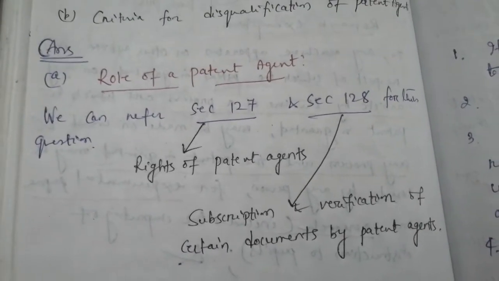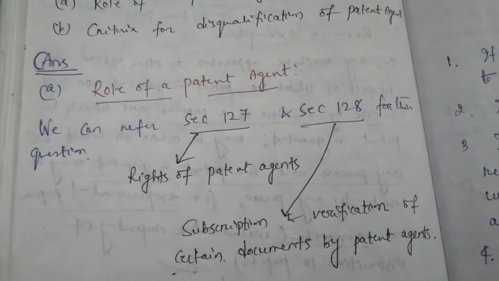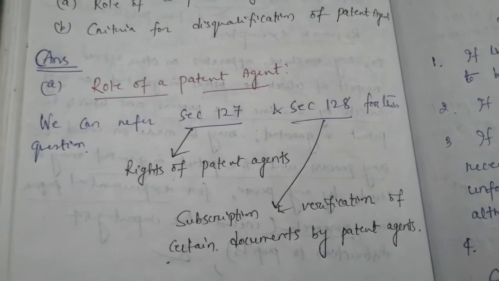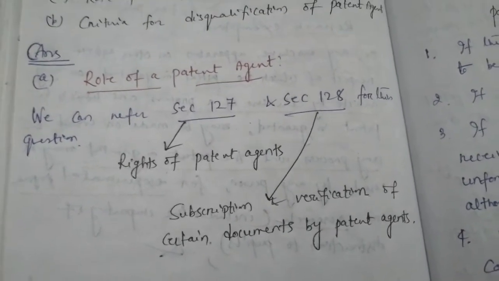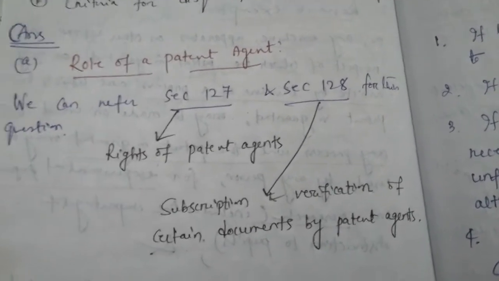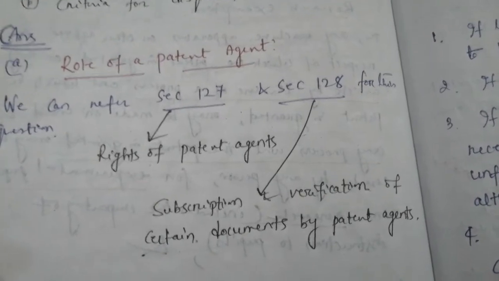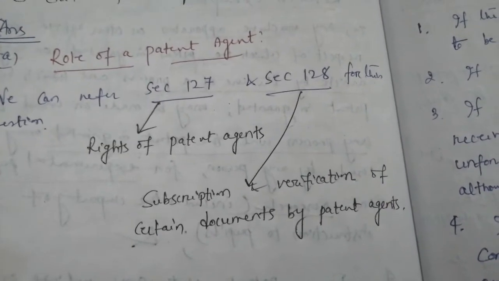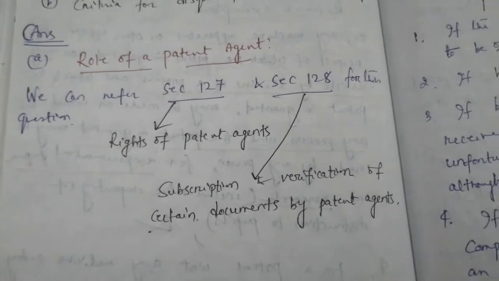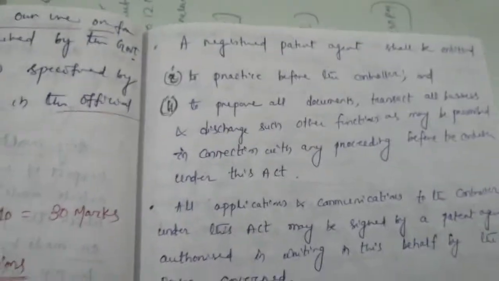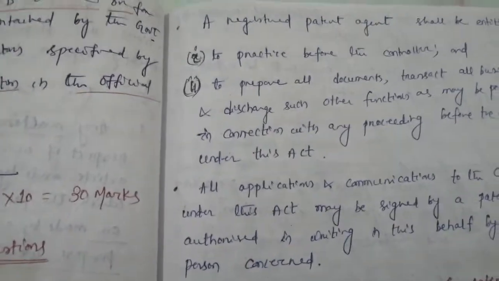For this we can refer section 127 and section 128 of the Patent Act. The title of section 127 is rights of patent agents, and the title of section 128 is subscription and verification of certain documents by patent agents. Now we will discuss it in detail.